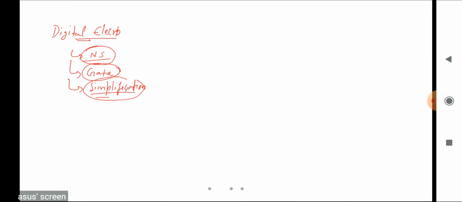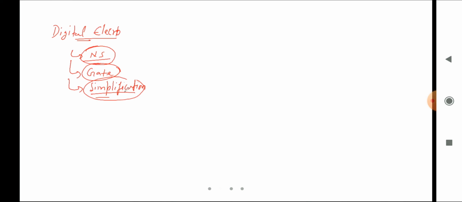But I think they will not ask questions from counter and register. From register and counter they will not ask, and they may ask questions from flip flop, that basic one, right? So the main thing is the starting part: number system, gates and simplification. It may be K-map.